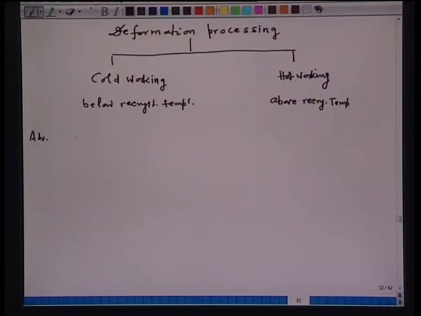Advantages of cold working: no heating is required. Better surface finish and dimensional control can also be achieved.